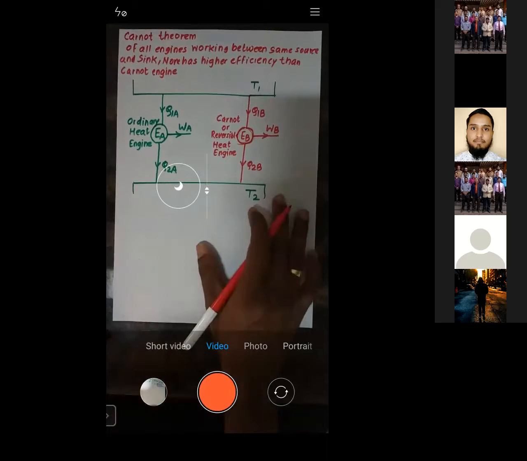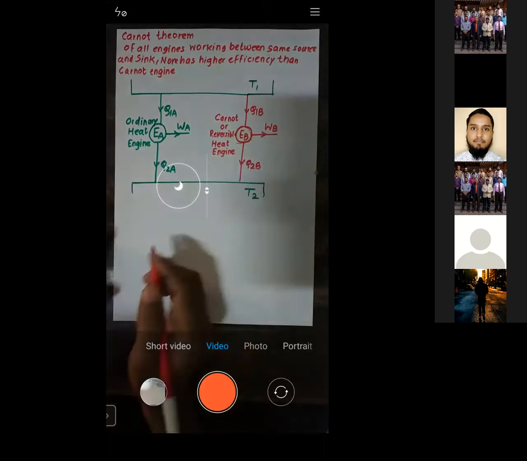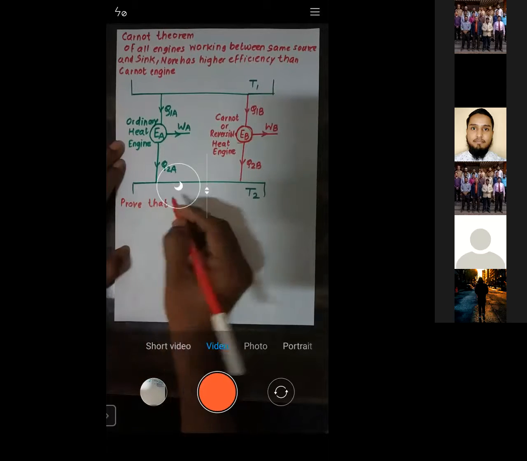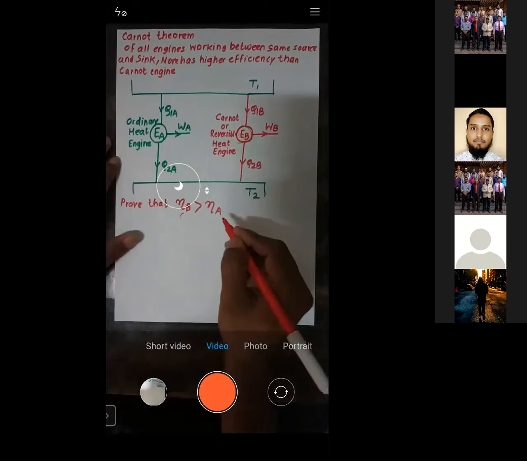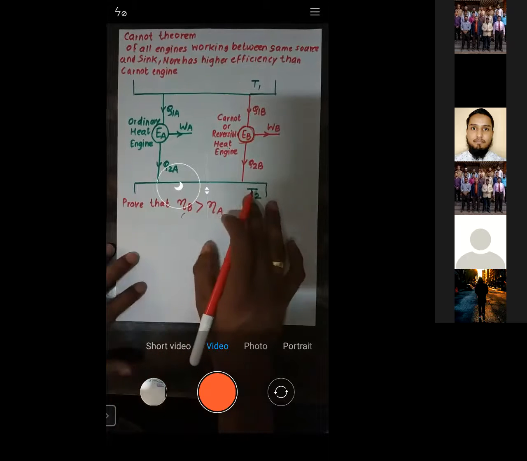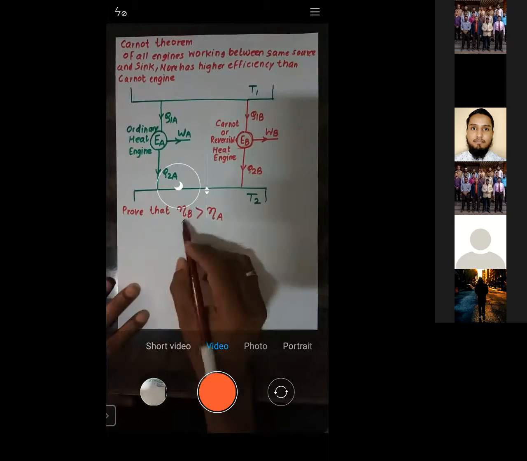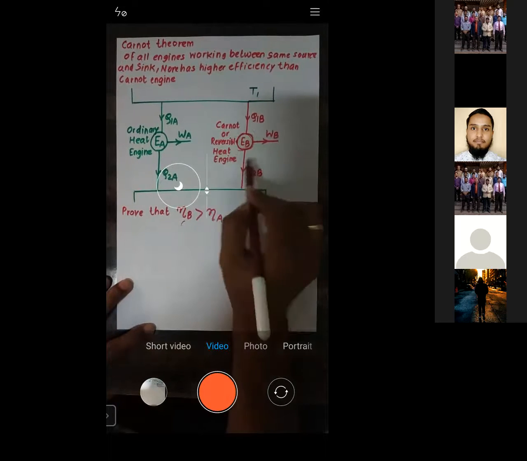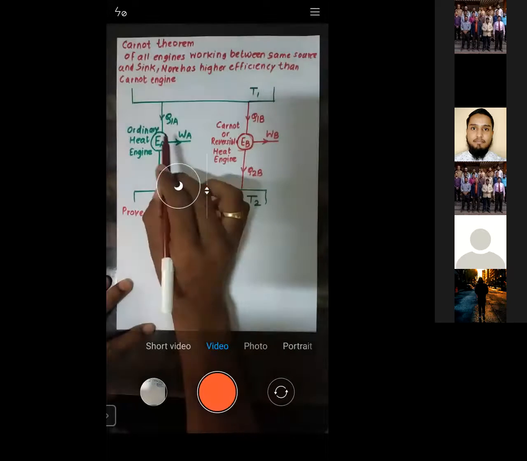I understood this one. See, one is ordinary, second is Carnot, right? Now see, what are we supposed to prove? We need to prove that the efficiency of the Carnot engine is greater than the efficiency of the ordinary engine. That is, efficiency of engine B is greater than efficiency of engine A. We need to prove that this Carnot engine is more efficient as compared to this engine.